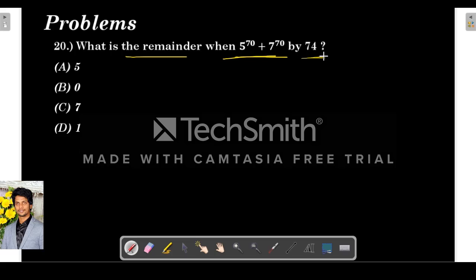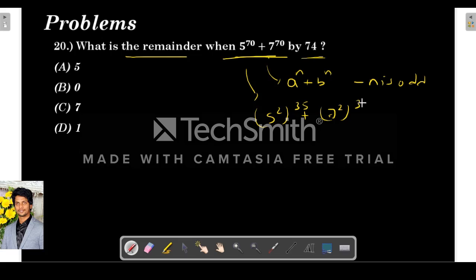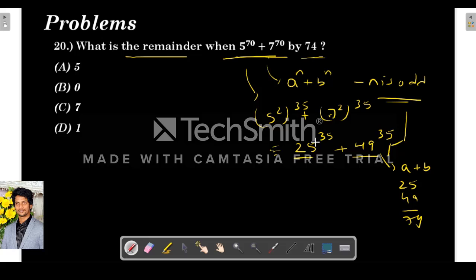The next question is, what is the remainder when 5 power 70 plus 7 power 70 is divided by 74? So you need to bring it into the form a power n plus b power n. It is already in that form, but try to bring it in a power n plus b power n when n is odd. So you can do it like this: 5 square whole power 35 plus 7 square whole power 35. So this is clearly 25 power 35 plus 49 power 35. We know that when n is odd, a power n plus b power n is divisible by a plus b, where a is 25 and b is 49, which is 74.